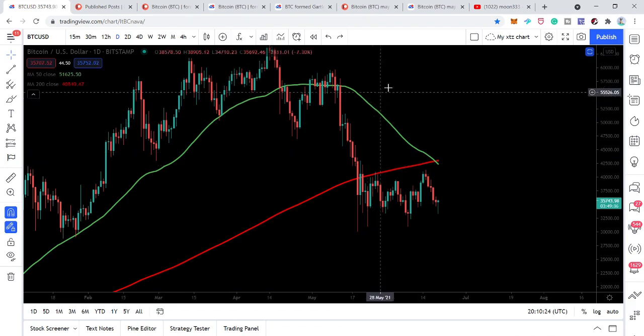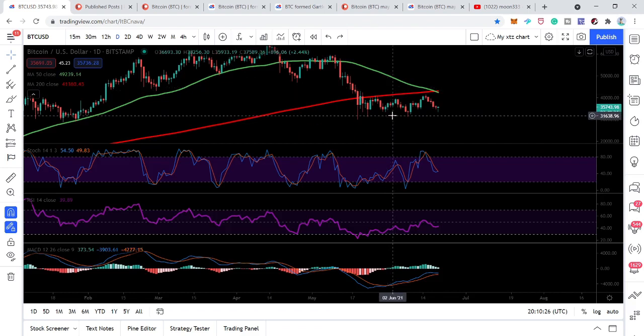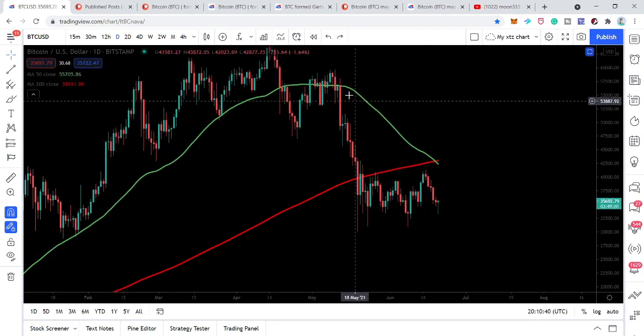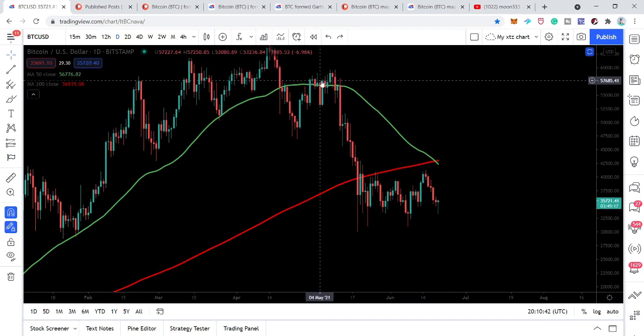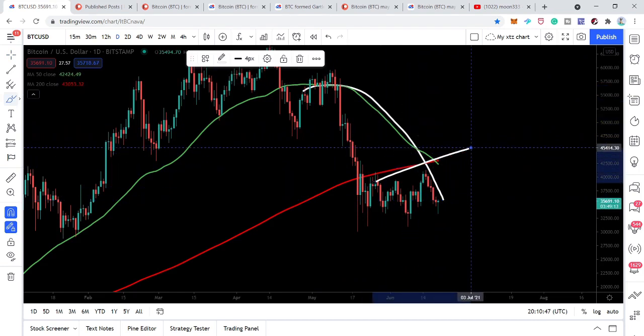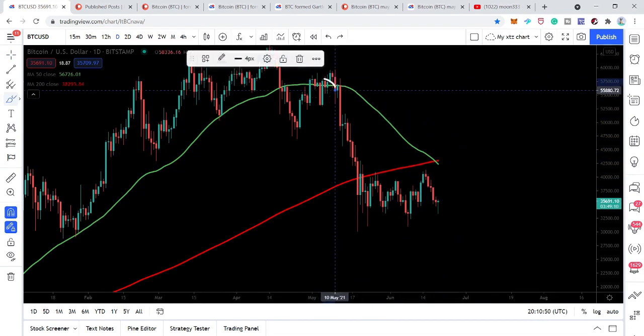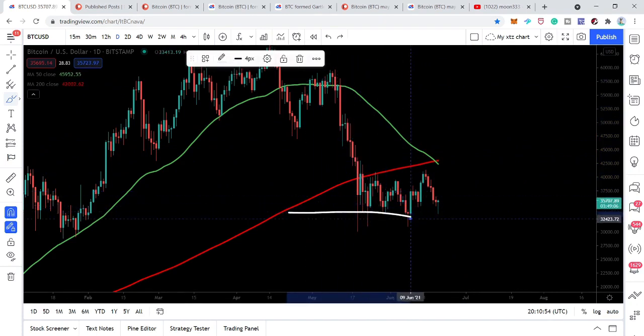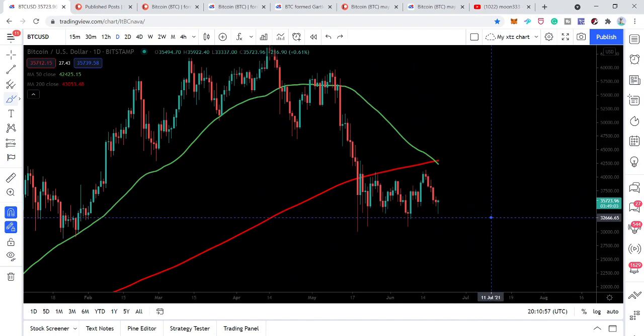Previously I told you that after the death cross, if we take a look at the previous history of Bitcoin, the price action always starts a recovery rally, a bullish reversal move, rather than moving downside. For example, here we have seen a very drastic drop before this death cross, when this 50 simple moving average started moving down to form this death cross with the 200 simple moving average. Here we had a very strong bearish rally, and the price action stopped here at the $30,000 support level.